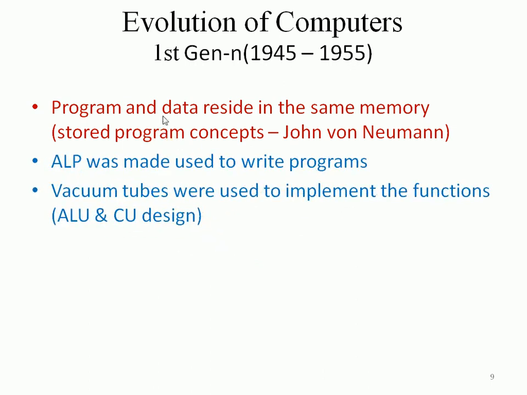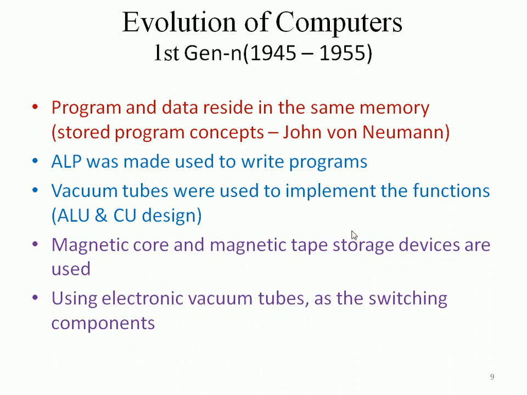So ALP, that is assembly language program, was used to write programs for these von Neumann concept or stored program computers. Vacuum tubes were used to implement the functions of the arithmetic and control design of the CPU, right? Magnetic core and magnetic tape storage devices are used.